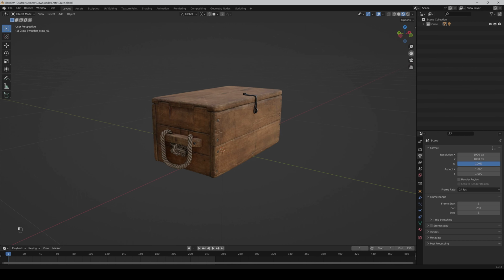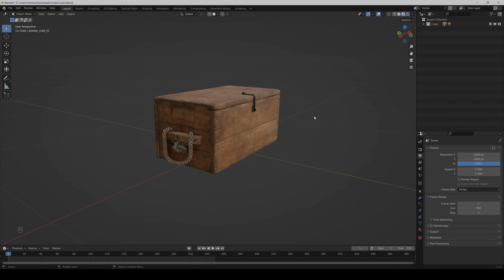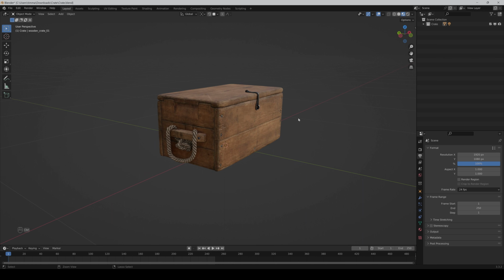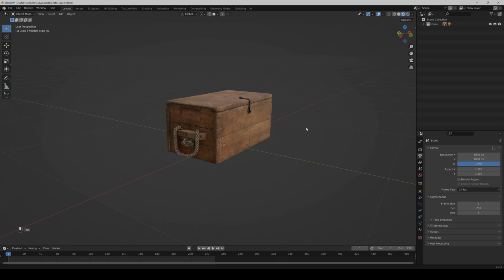Instead of using the move button or zoom button, you can also hold Shift and the mouse wheel to move the view, and Control and the mouse wheel to zoom the view.